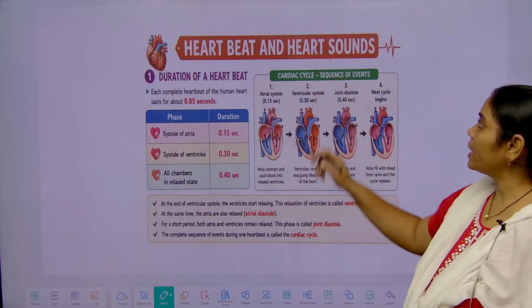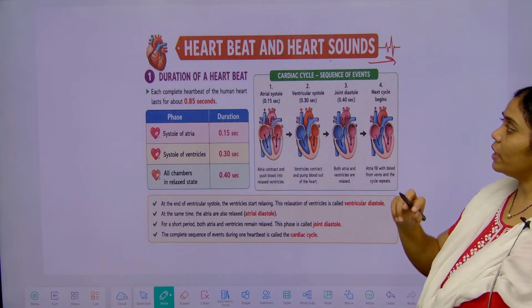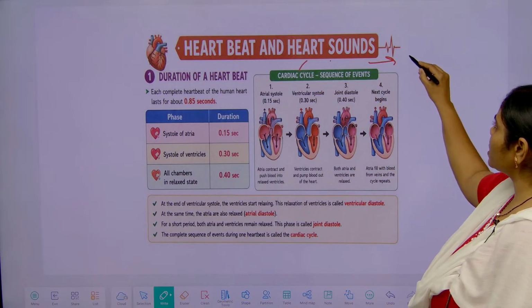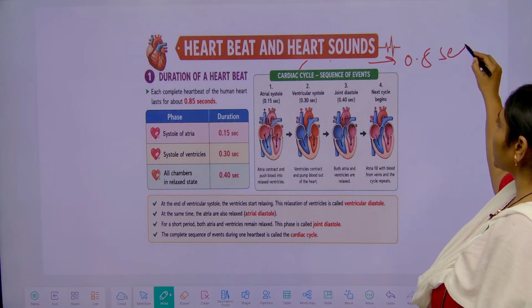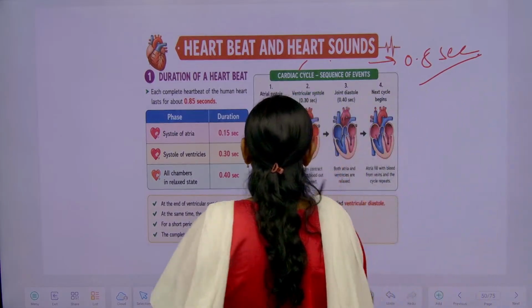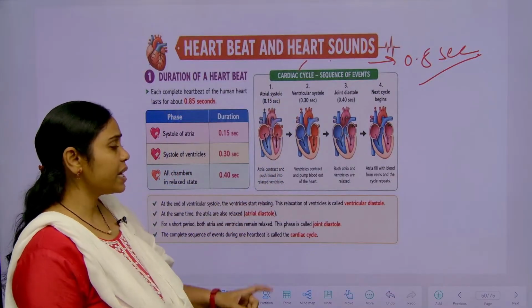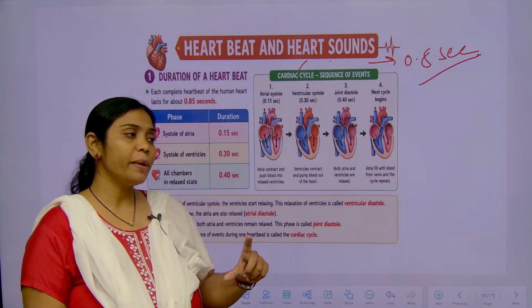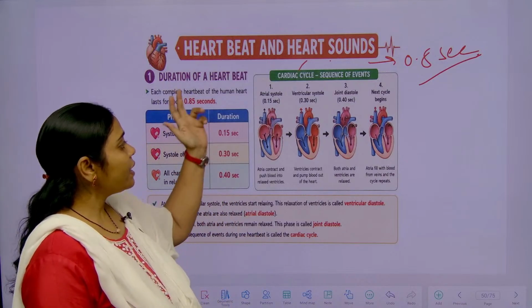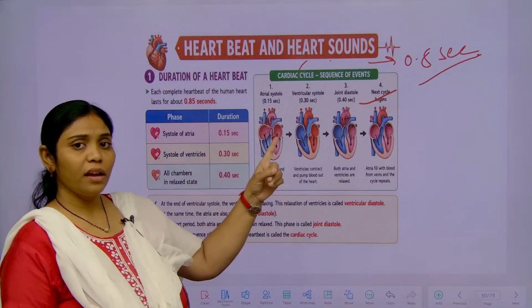So, heartbeat and heart sound. What is the time to complete one cardiac cycle? That is 0.8 seconds only. In how much time is one cardiac cycle completed? That is 0.8 seconds. What is the cardiac cycle? One heartbeat of the heart and the next heartbeat together are called the cardiac cycle.